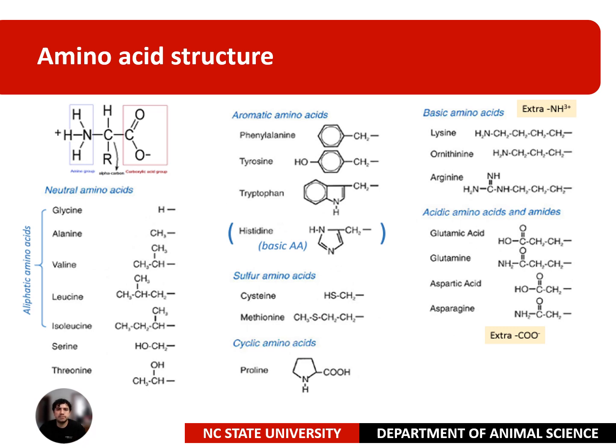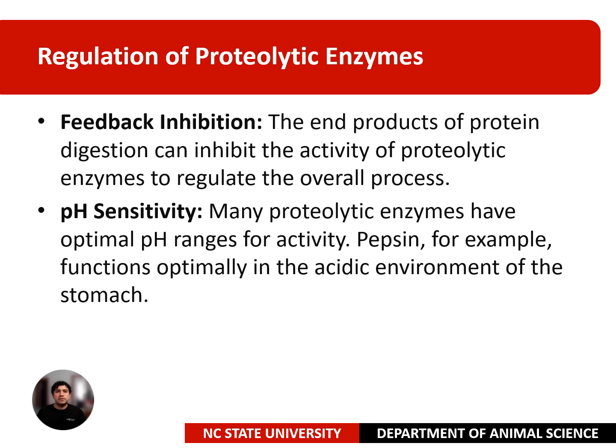After talking about the proteolytic enzymes, there is also a regulation of these enzymes that I would like to mention in this presentation. There is feedback inhibition: the end products of protein digestion can inhibit the activity of the proteolytic enzymes to regulate the overall process. And also pH sensitivity. Many proteolytic enzymes have an optimal pH range for activity. For example, pepsin functions optimally in the acidic environment of the stomach, unlike the other enzymes.